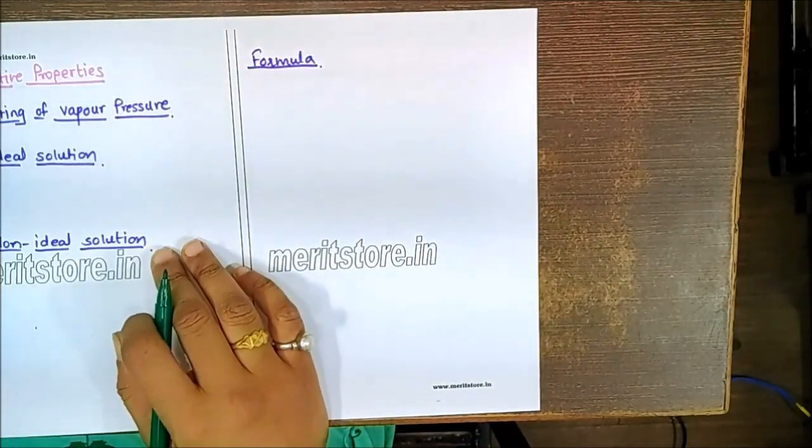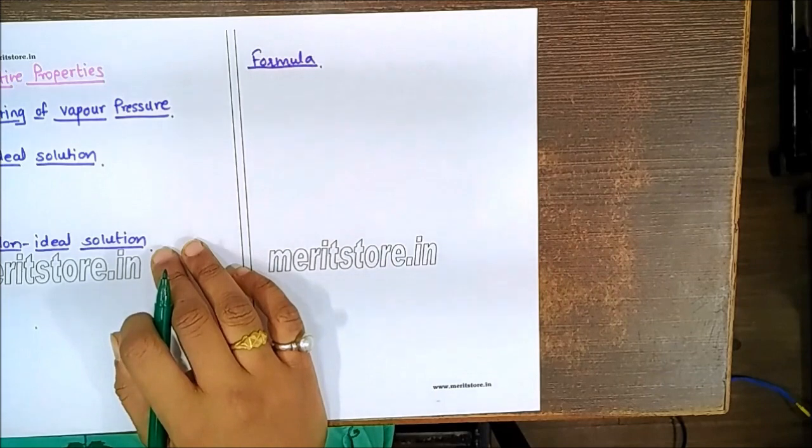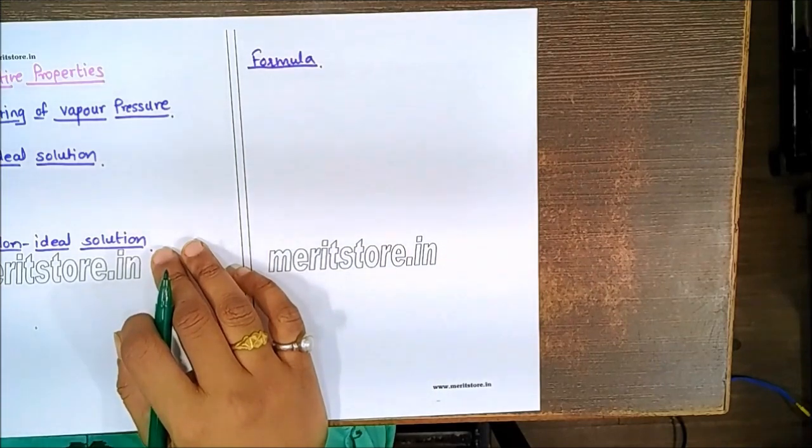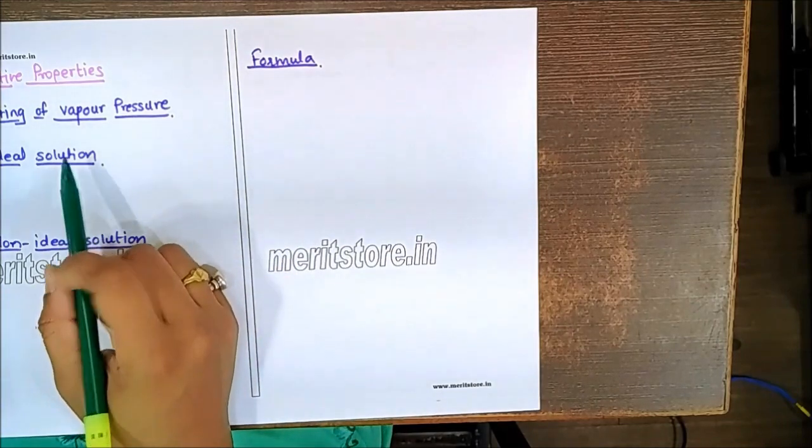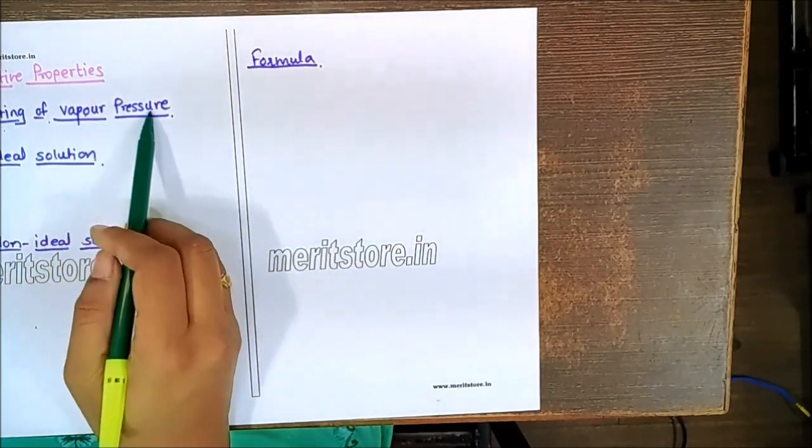In case of the different colligative properties, we have different formulas. Let us revise some of the terms related to that. First of all, we'll talk about the ideal solution. First property, lowering of vapor pressure.